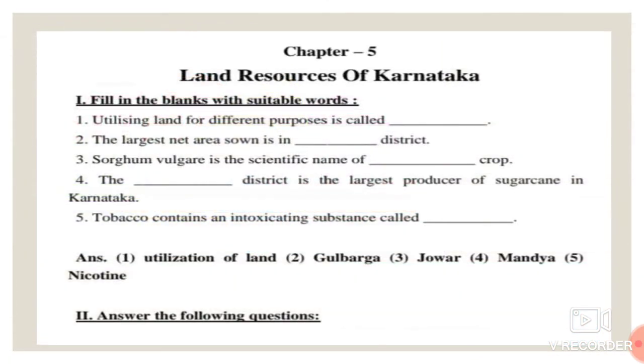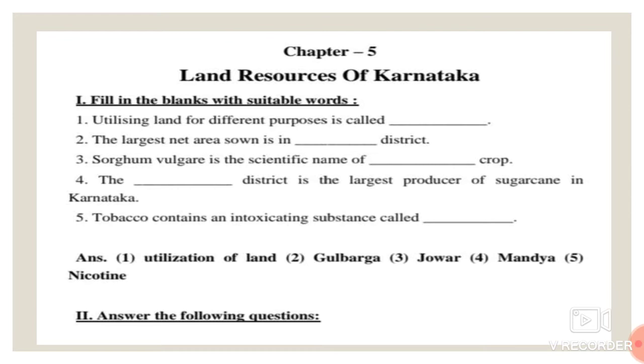Today we are going to discuss Chapter 5 in Geography, Land Resources of Karnataka. First of all, we are going to fill in the blanks with suitable words. First one, utilizing land for different purposes is called dash. Utilizing land for different purposes is called utilization of land.